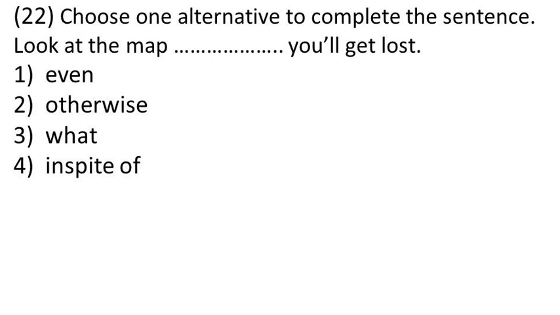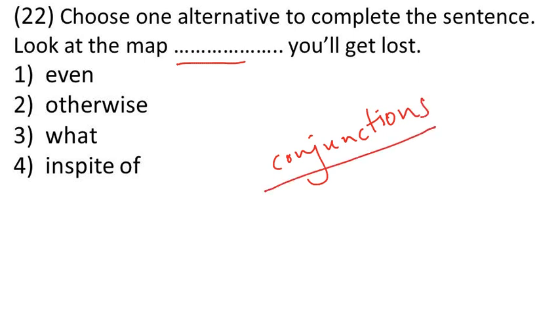Question 22. Choose one alternative to complete the sentence. Look at the map. Dash, you will get lost. This question is about conjunctions. You have to learn parts of speech and particularly conjunction if you want to solve these types of questions. What is conjunction? I have already made a video on my channel.